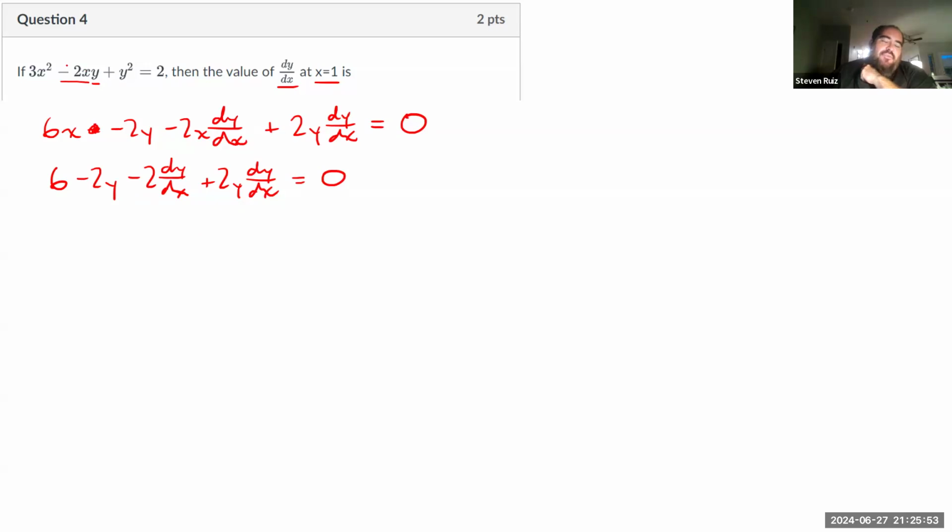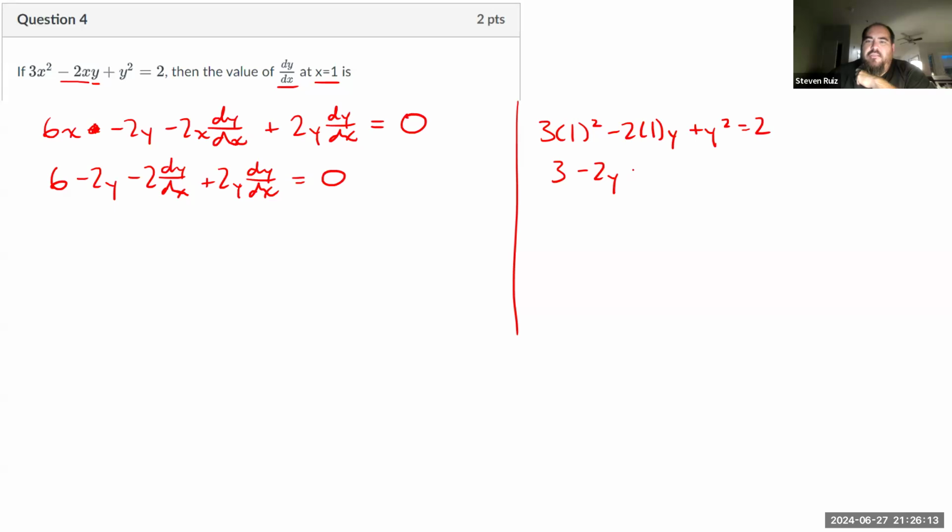I can go back to the original equation and plug in 1 for x and see what my y value is. So off to the side here: 3 times 1 squared minus 2 times 1 times y plus y squared equals 2. So 3 minus 2y plus y squared equals 2. So I get y squared minus 2y plus 1 equals 0.